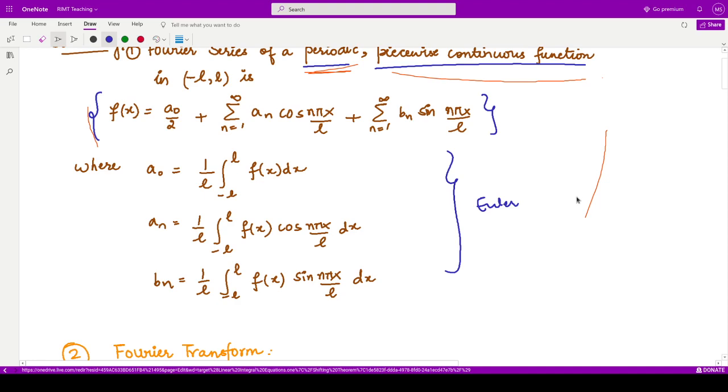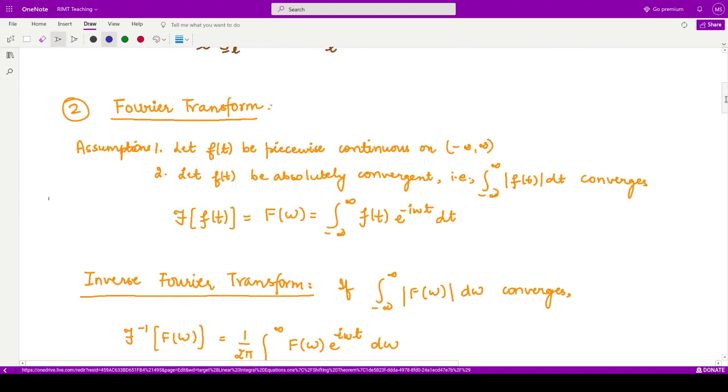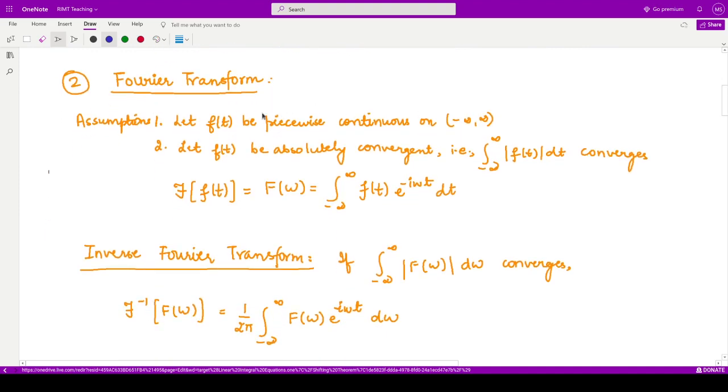Right. Next we have studied about the Fourier transform of any function. For the Fourier transform of any function to exist, the function should be piecewise continuous in the interval minus infinity to infinity, and it should be absolutely convergent. That means the integration of this absolute function should be convergent, and if these two conditions are satisfied, then the Fourier transform of that particular function is given by integration from minus infinity to infinity of the function, multiplied by e to the power minus iota omega t dt.